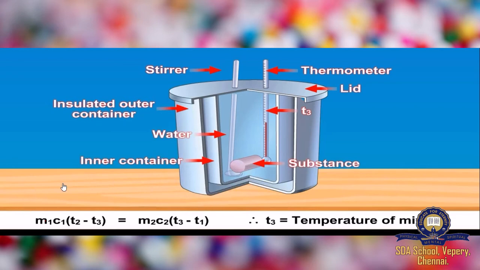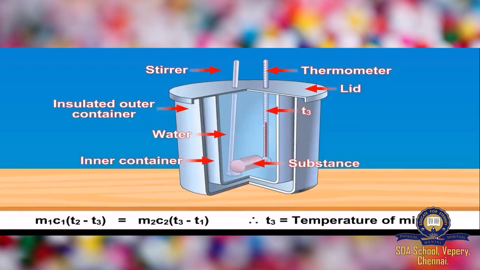Heat lost is equal to heat gained. One is losing heat energy and the other one is gaining the heat energy. So heat lost by one body is equal to the heat gained by the other body, and that is what this mathematical expression explains.